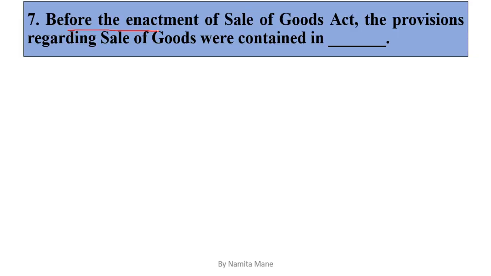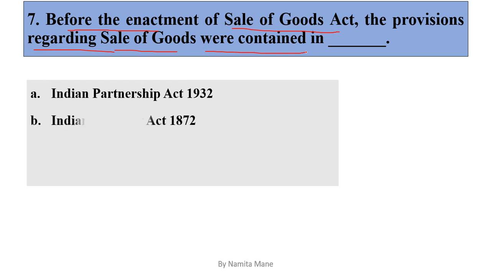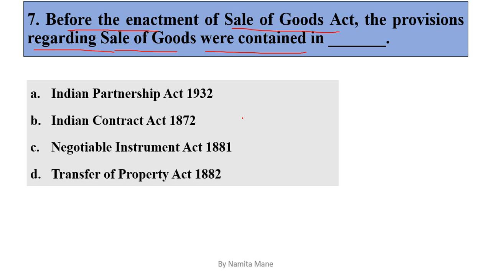Before enactment of Sale of Goods Act, the provision regarding sale of goods were contained in. So options are option A Indian Partnership Act 1932, option B Indian Contract Act 1872, option C Negotiable Instrument Act 1881, option D Transfer of Property Act 1882.